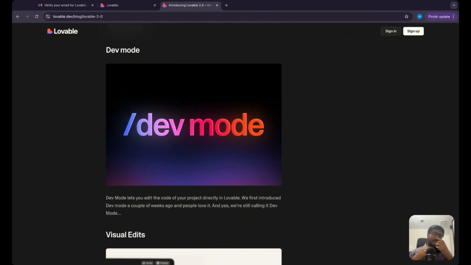So previously you weren't really able to view the code that you were working on in Lovable, and toggling in between dev mode allows you to do that.